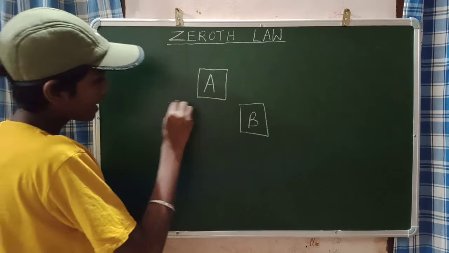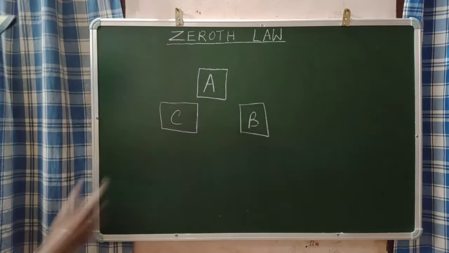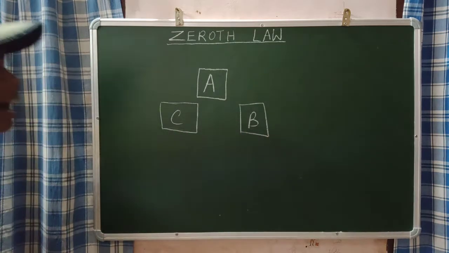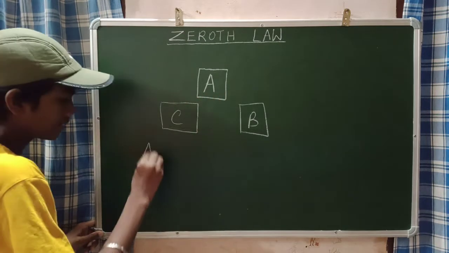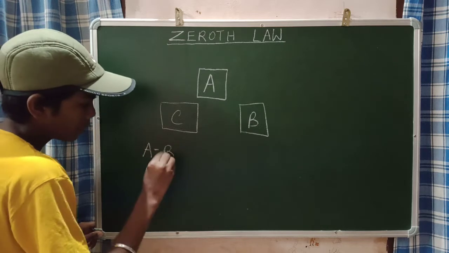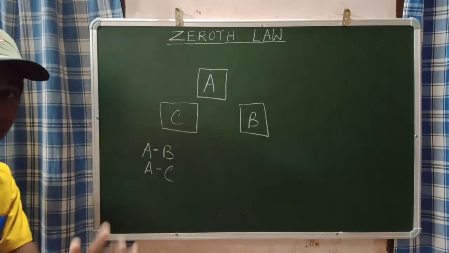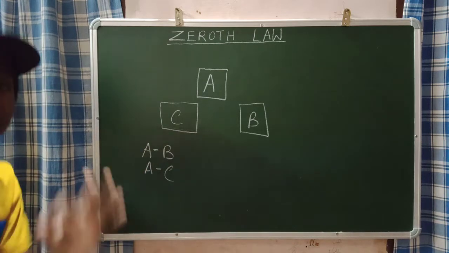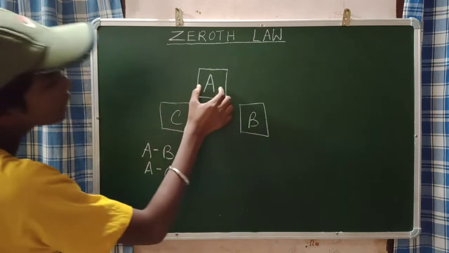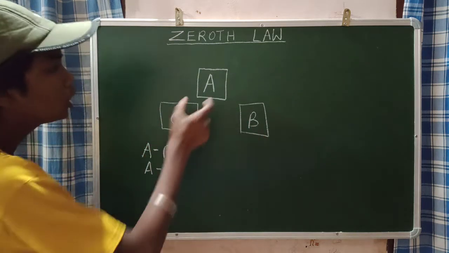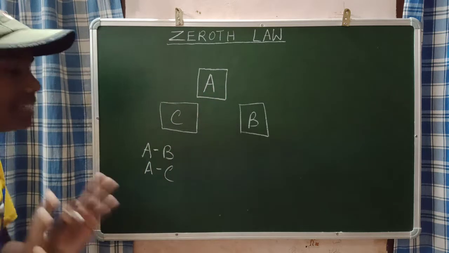Object A and object B are in thermal equilibrium, and also object A and object C are in thermal equilibrium. I will state it here: A and B are in thermal equilibrium, A and C are in thermal equilibrium, and these two A's are the same object. That is why both are A, and this A is common.